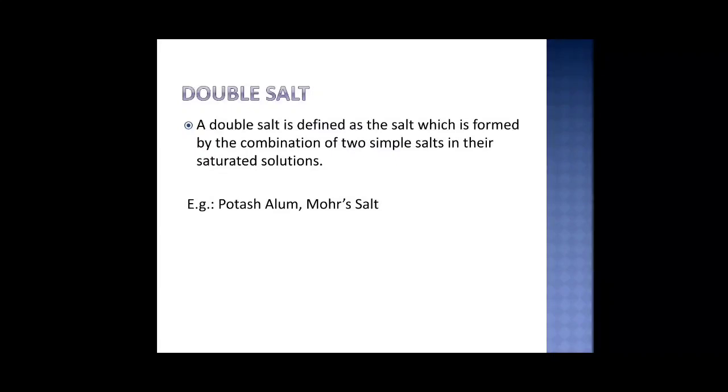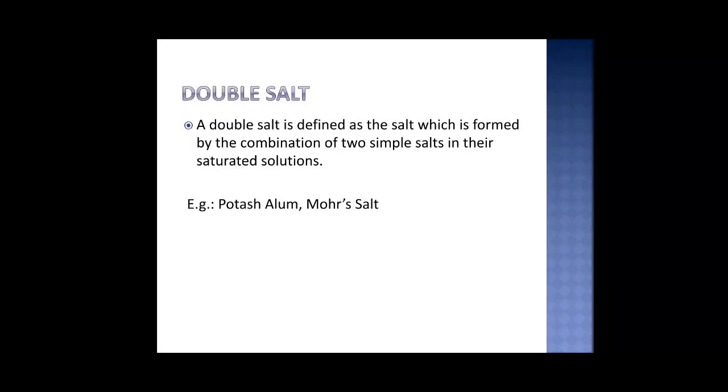Once we have seen normal salts, if there are 2 simple salts present in a compound, then such a compound is known to be a double salt. An example of this is potash alum or Mohr salt.